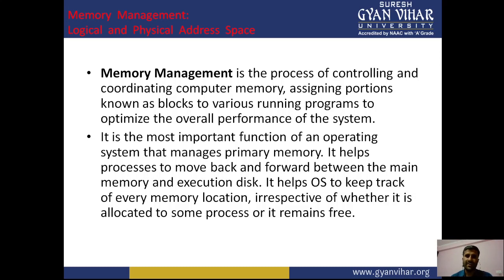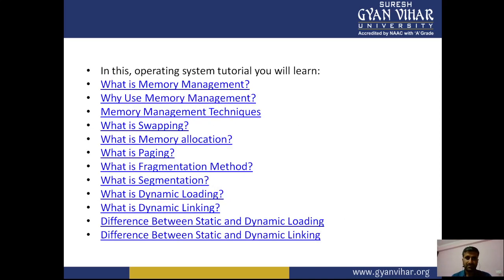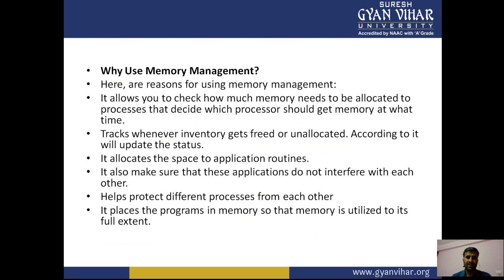So what is it? It is the process of controlling and coordinating computer memory, assigning portions known as blocks to various running programs to optimize the overall performance of the system. It is the most important function of the operating system that manages primary memory. It helps processes move back and forth between the main memory and execution disk. It helps the operating system keep track of every memory location, irrespective of whether it is allocated to some process or remains free. So this is the topic that we have already covered.